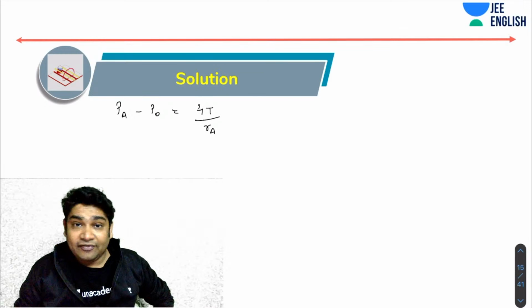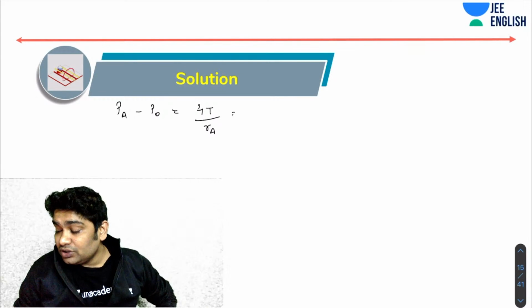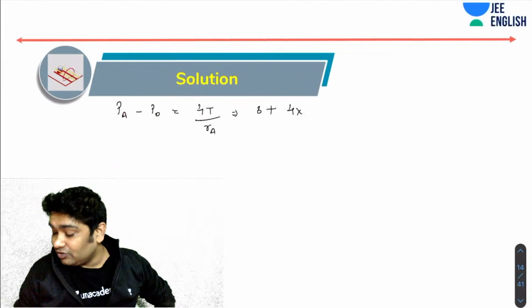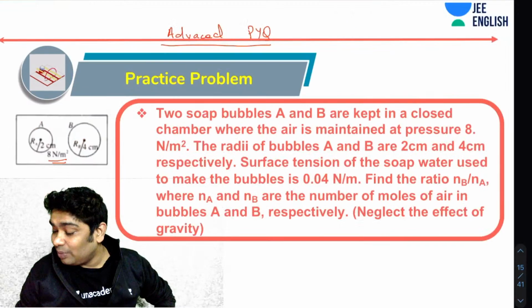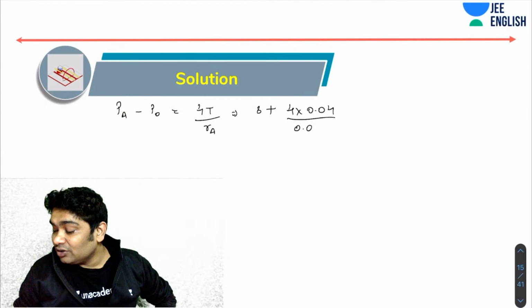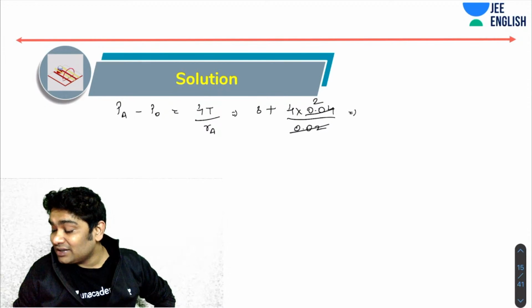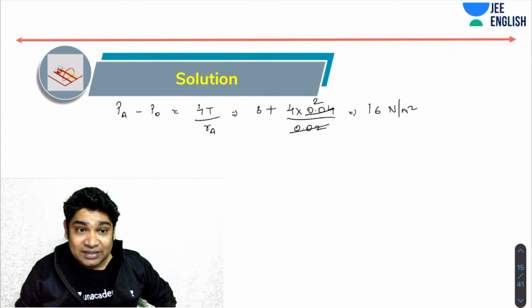Please remember why 4T: because these are soap bubbles with two surfaces. So P naught was 8, plus 4 into surface tension 0.04 over the radius of bubble A, which was 2 centimeter, so 0.02 meters. What I'm getting is 8 plus 8, that is 16 Newton per meter square. 16 pascals is the pressure inside the bubble A.